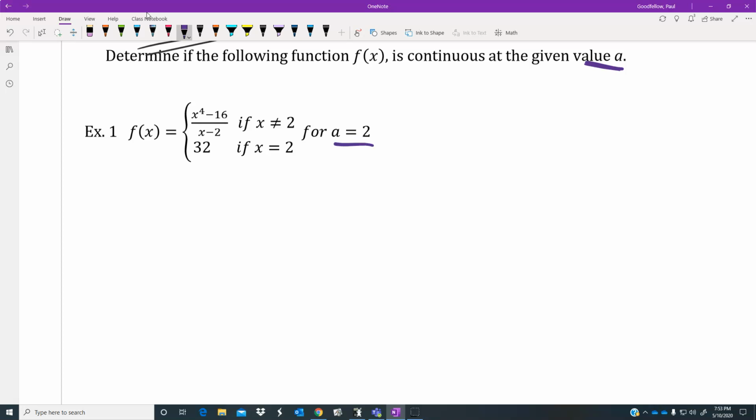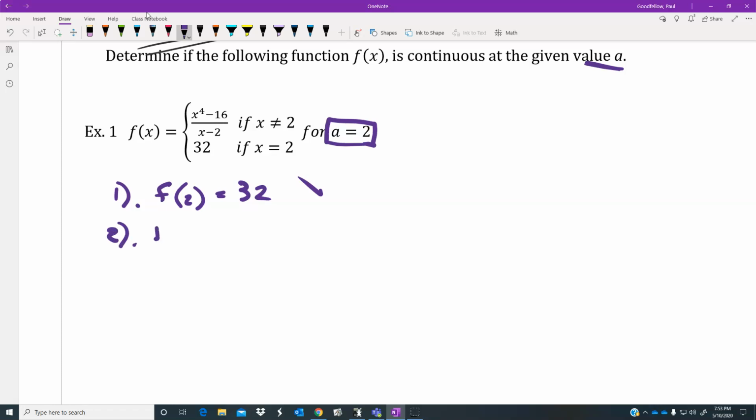So they're going to give you a value, and they're going to say, "Hey, I want you to check at 2 if this graph is continuous or not." Well, we're going right into the three rules of continuity. Number one, you have to make sure that f of a, or in this case f of 2, actually exists. In this particular case, it would trigger the bottom one of this piecewise graph, and it would tell you the answer is 32. So, big check mark. It passes step number 1. It does have an answer at 2.